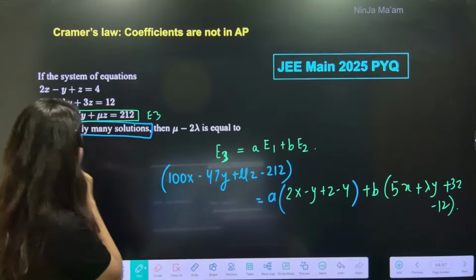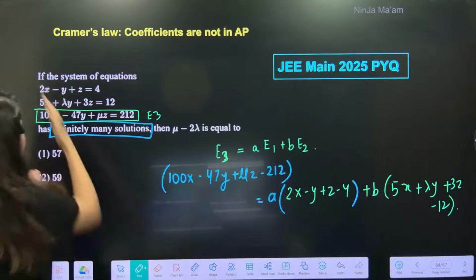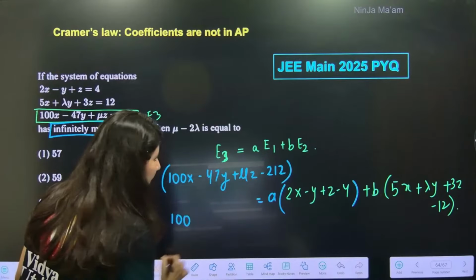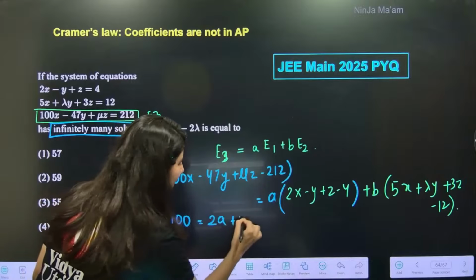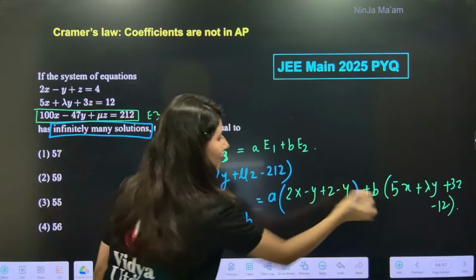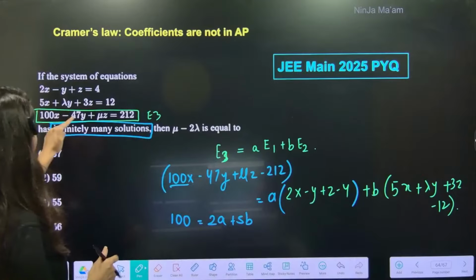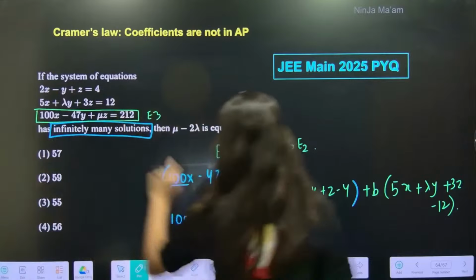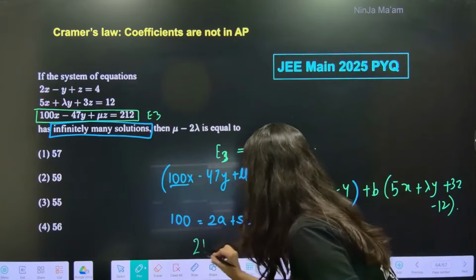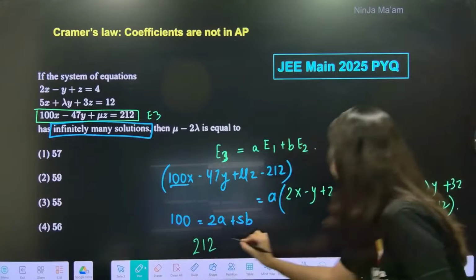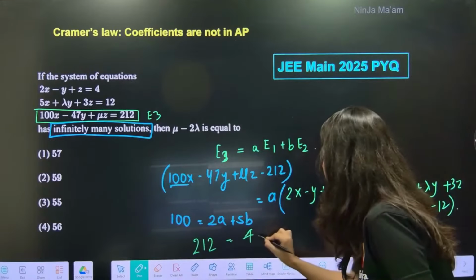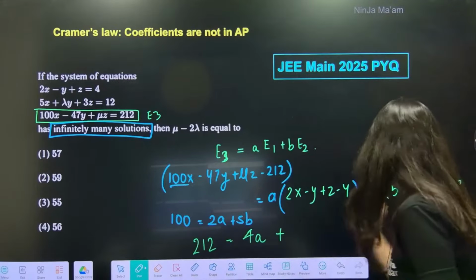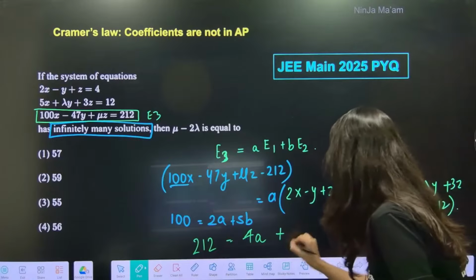Tell me, the coefficient of x is available in all three, so just compare it: 100 is equal to 2a plus 5b. Coefficient of y and z are not fully available, but the constant term is, so 212, negative sign ignored, is equal to 4a plus 12b.